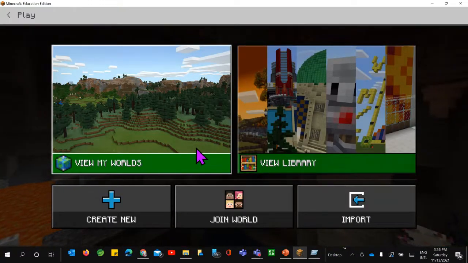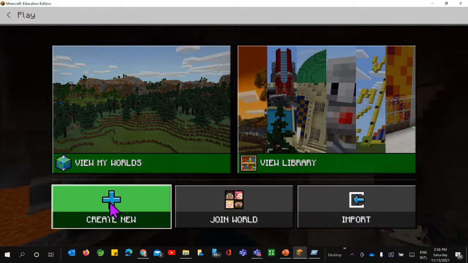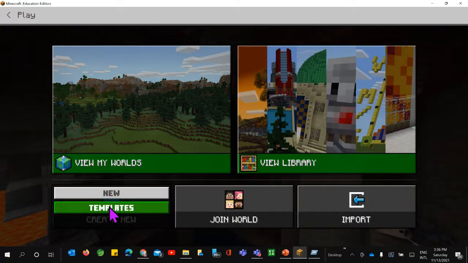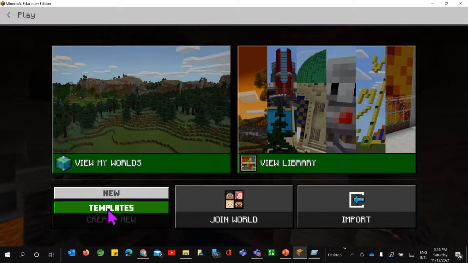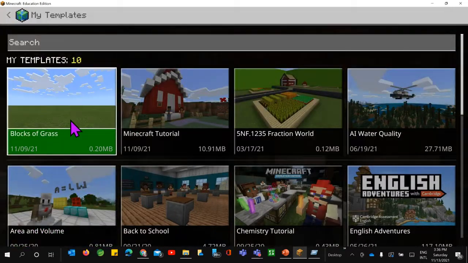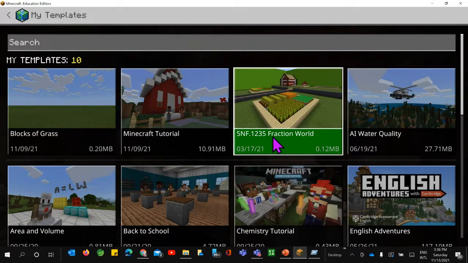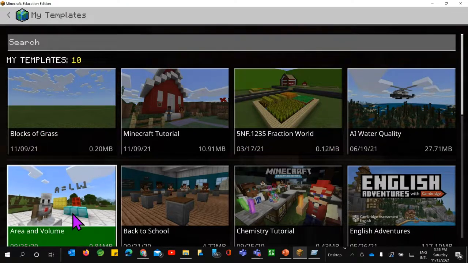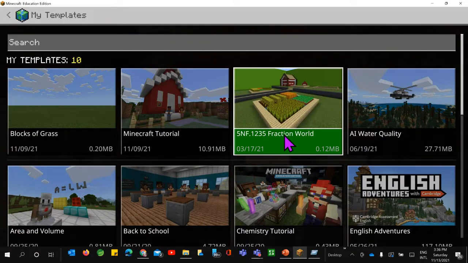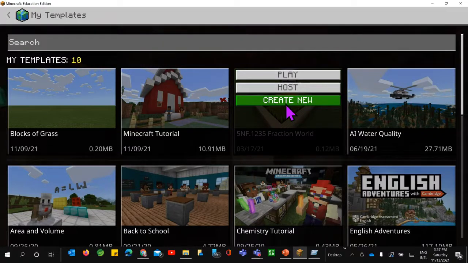Just a quick recap here also. What I need to do is click on create new and select the blank template. If you want, you can also select the templates. Some of you asked about other subjects too. Let's say for mathematics, you have a fraction world over here. I'll show you one example, because a few teachers and educators asked whether other resources are available for other subject teachers.